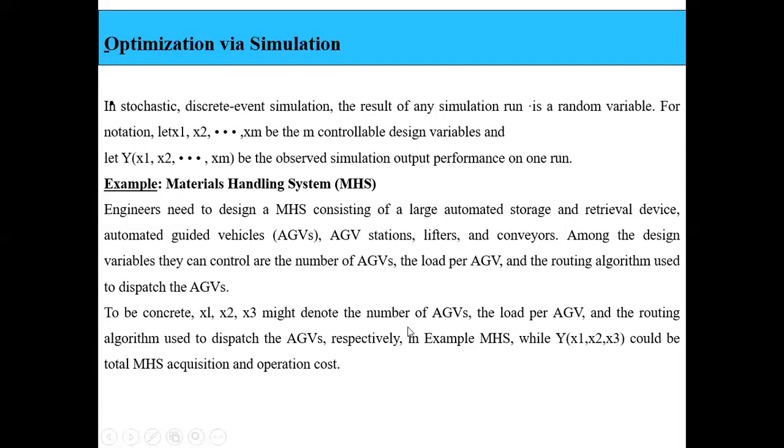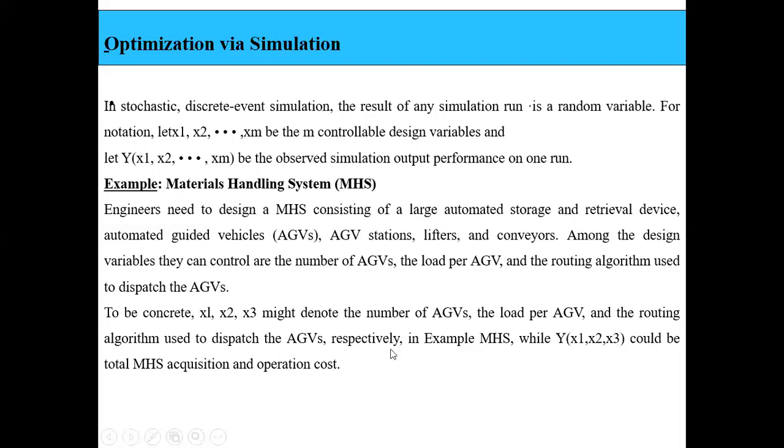So x1 denotes the number of AGVs, x2 denotes the load per AGV, and x3 denotes the routing algorithm that is basically used to dispatch the automated guided vehicles. So in this example MHS, we have to observe the output performance of these three variables. Therefore, I write it as y of x1, x2, x3, right?